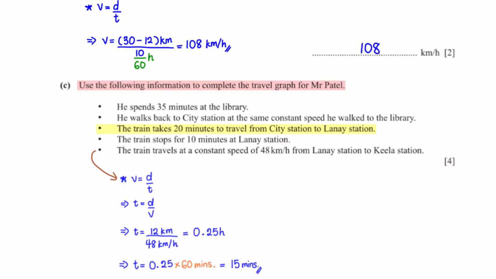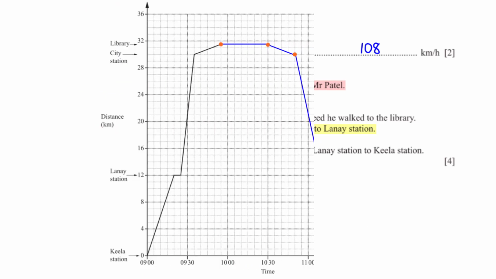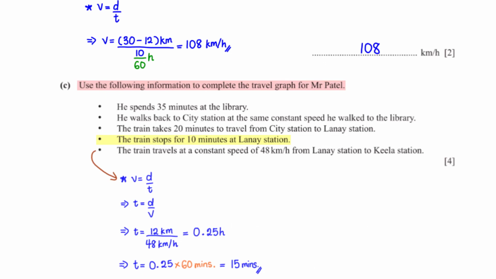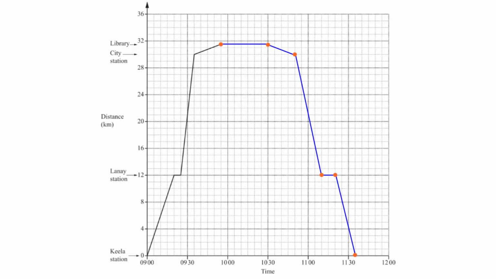The train takes 20 minutes to travel from City Station to Lanai Station. For 20 minutes, we count 4 boxes to the right from City Station, and since we are now at Lanai Station, we mark this as our next point. The train stops for 10 minutes at Lanai Station. For 10 minutes, we count 2 boxes to the right from Lanai Station. And since we are still at Lanai Station, we mark this as our next point.